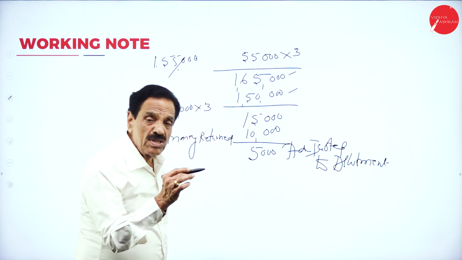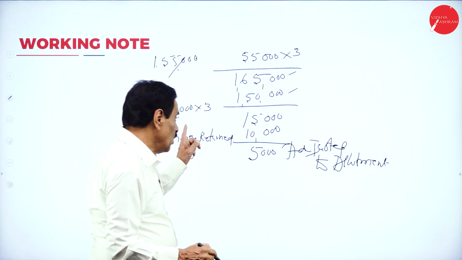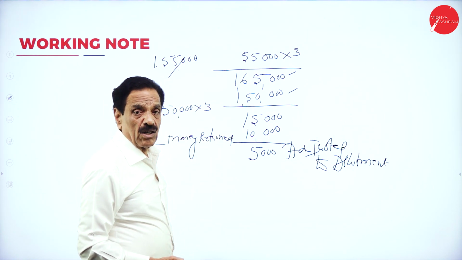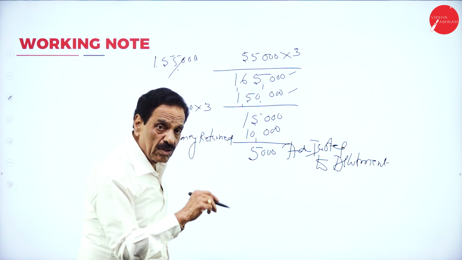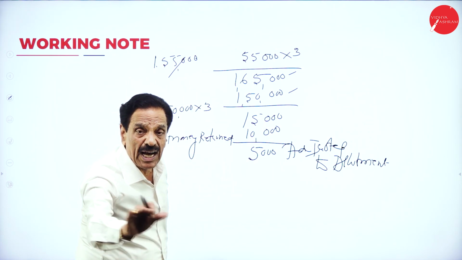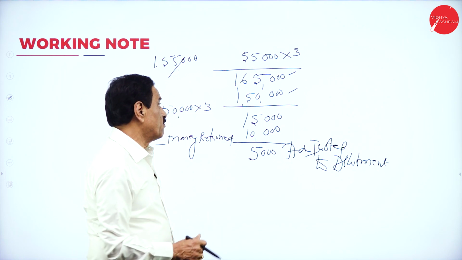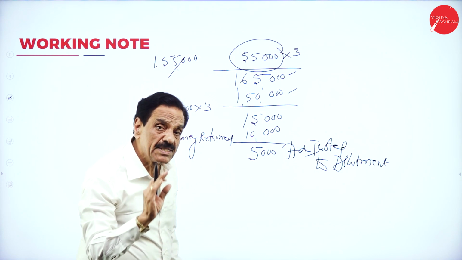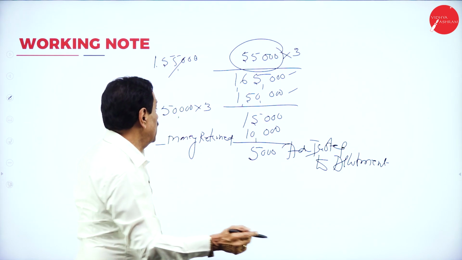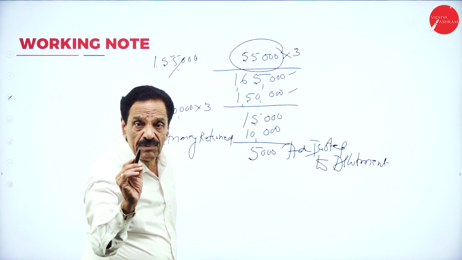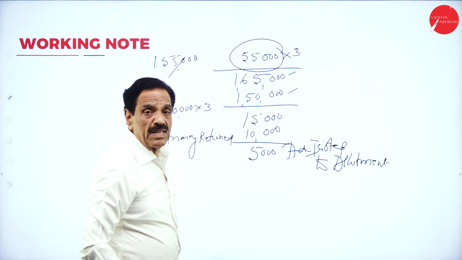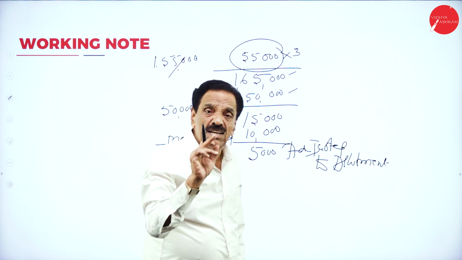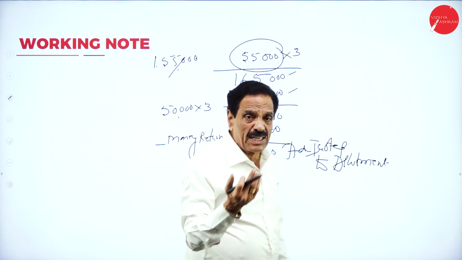What's the next entry? Share application account debit to share capital 1,50,000 and to bank account, the amount returned. How much returned? 10,000. How much do you still have? Another 5,000 to share allotment account. I think you can follow that. We received 55,000 applications. How much money received? 1,65,000. Actually required 1,50,000. How much more? 15,000. How much returned? 10,000. How much still have? Another 5,000 adjusted to allotment account.